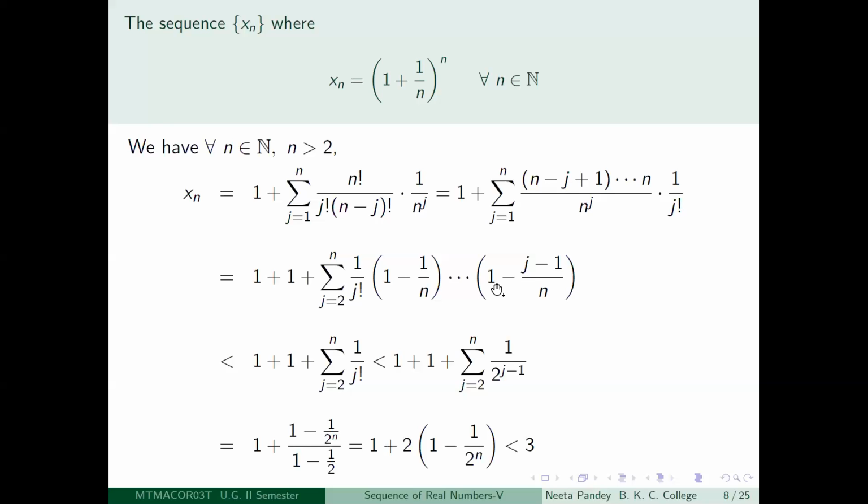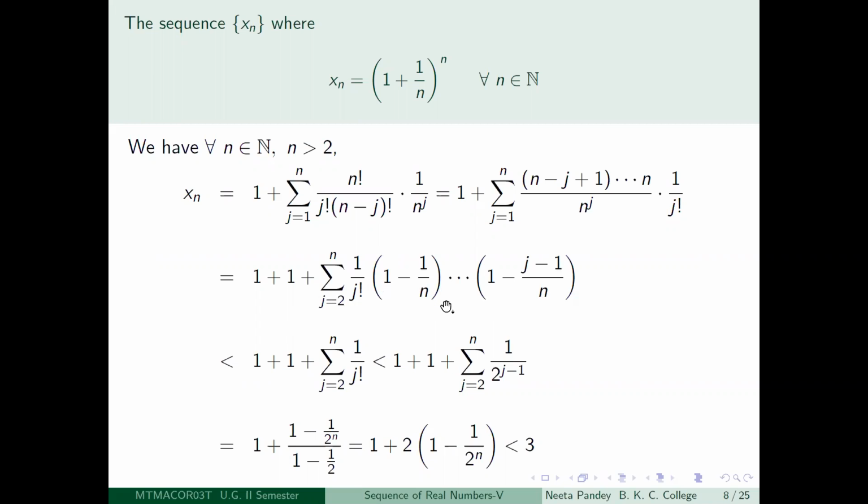So you will get n minus j plus 1 divided by n becomes 1 minus j minus 1 divided by n. This is okay. Minus of j minus 1 is minus j plus 1. So this is what you will be left with after you do this simple algebra here. Okay. So now you look at what you have in each term of this sum.